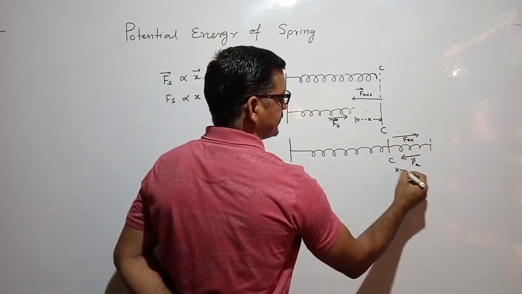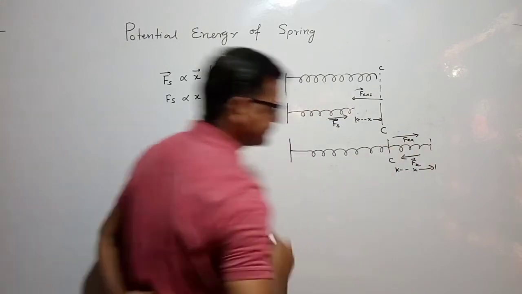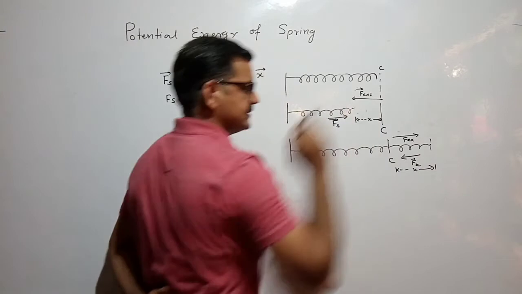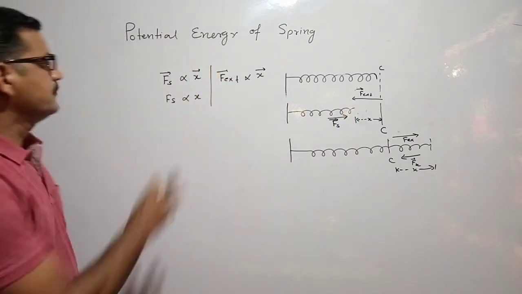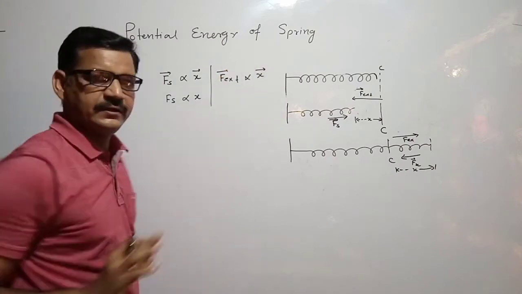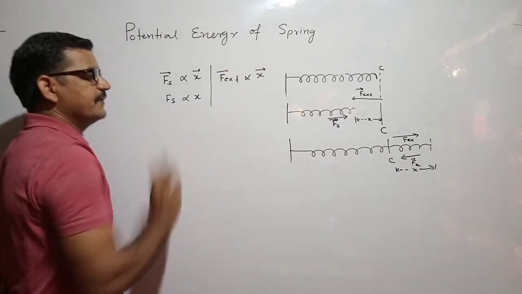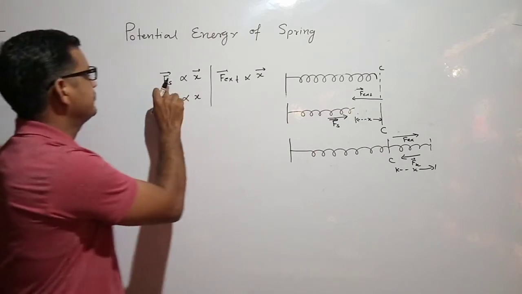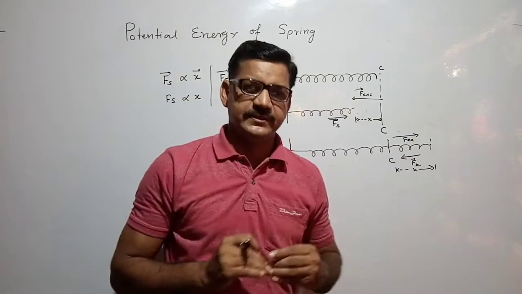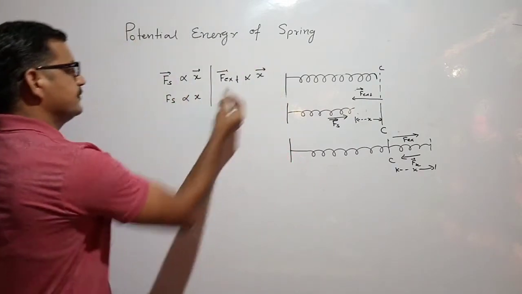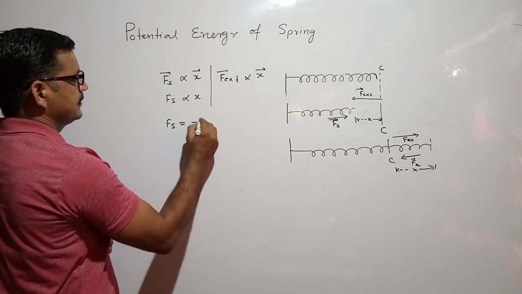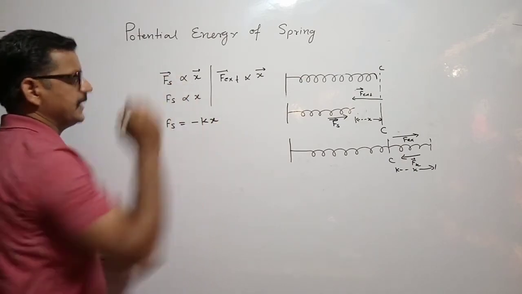Let the displacement again be x. The more force you apply, the more the displacement, right? So in both cases, the external force is directly proportional to the displacement. The only difference between the spring force and the external force is that they are opposite to each other. So if we remove the proportionality, we will take minus kx.